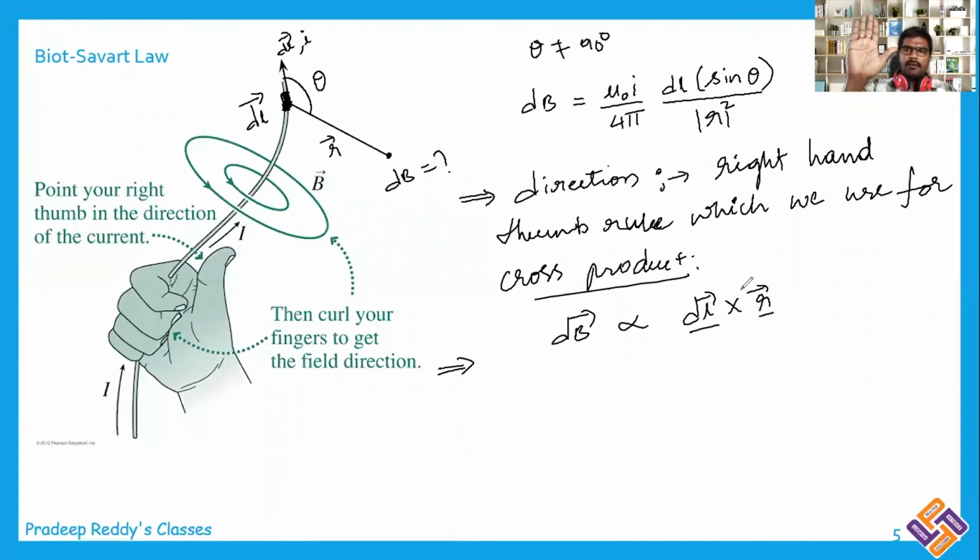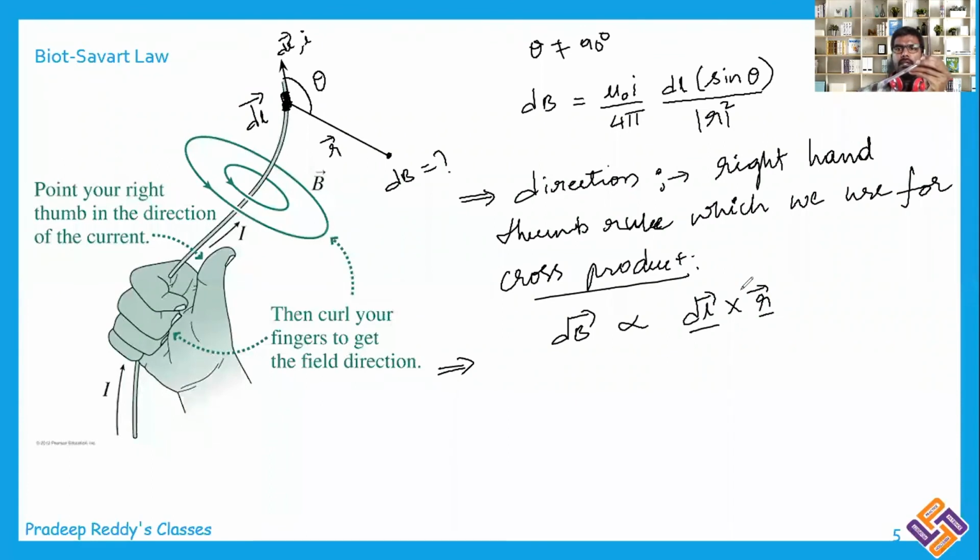First these 4 fingers you should place parallel to dl bar, because the first vector is dl. dl is in which direction? Upward. So put your 4 fingers parallel to the current carrying conductor, and I want to find out magnetic field at this point.